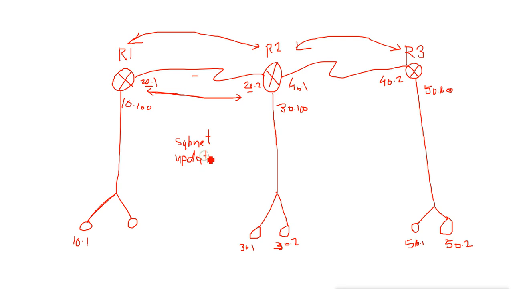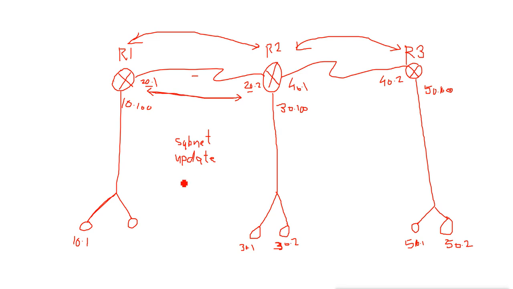That means by default, after every 90 seconds they update their routing table to each neighbor. But sometimes we configure it manually, and suppose I configure the update timer on router 1 as 60 seconds, and on router 2 it remains on default as 90 seconds, then they will not create neighborship. They will not consider the other router as a neighbor. So first, they must be in the same subnet. Then second, they must have the same update timer.